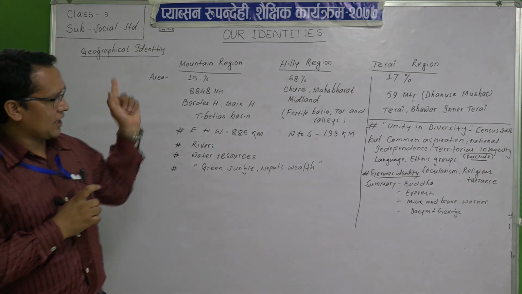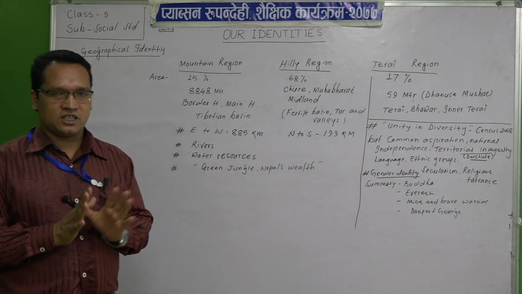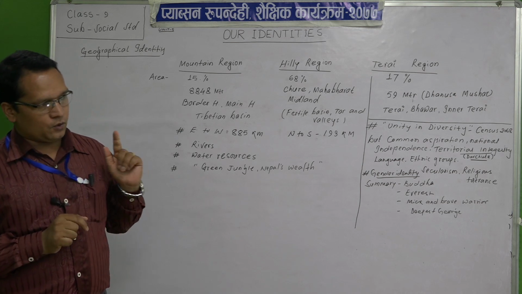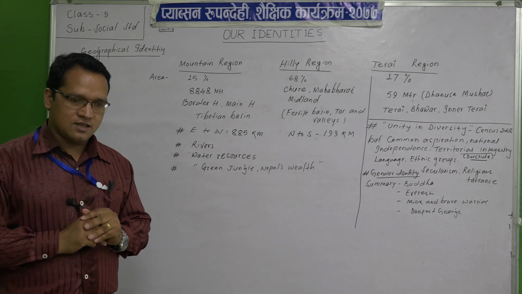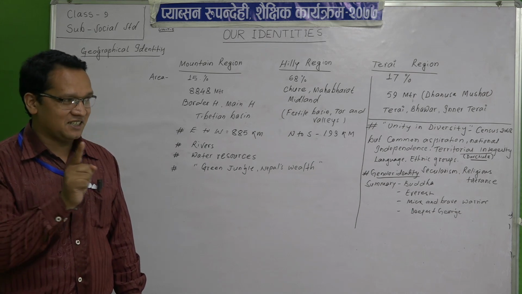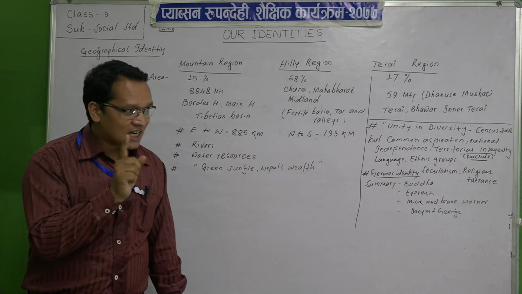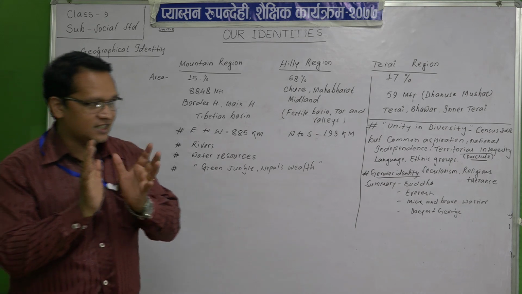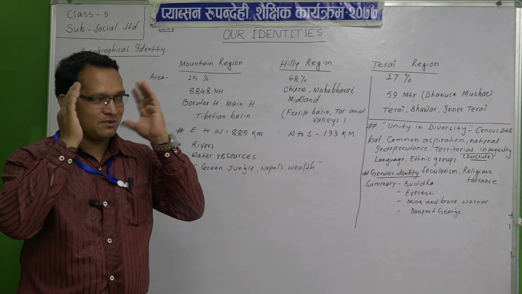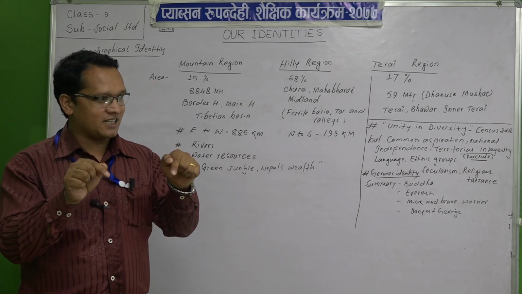So we have great identities. Today we went through our identities, and I request one more time, students, that some negative identities which I already mentioned, don't write on the answer sheet, but write in your mind. Think for the nation.